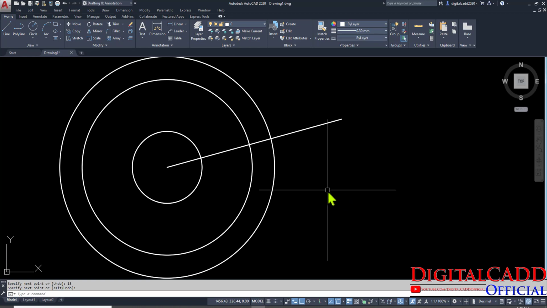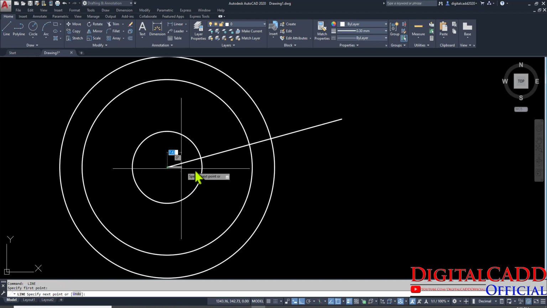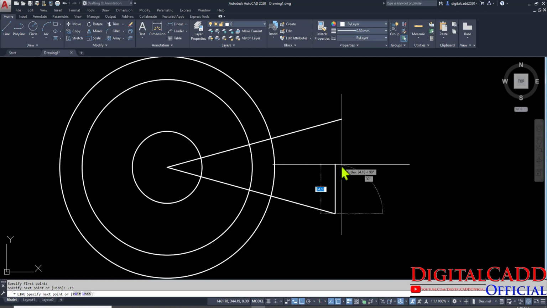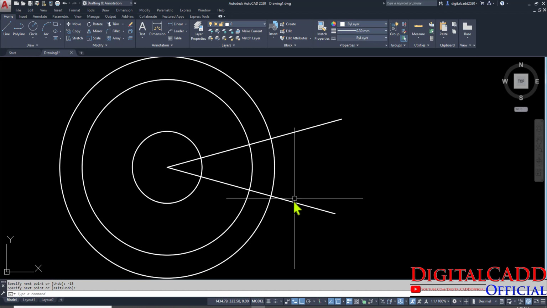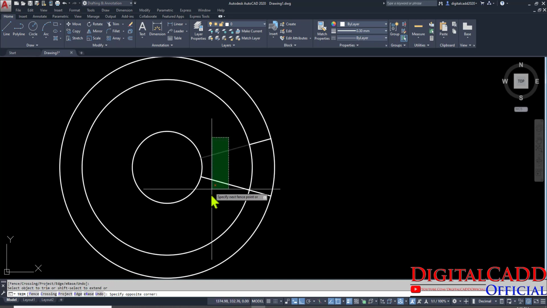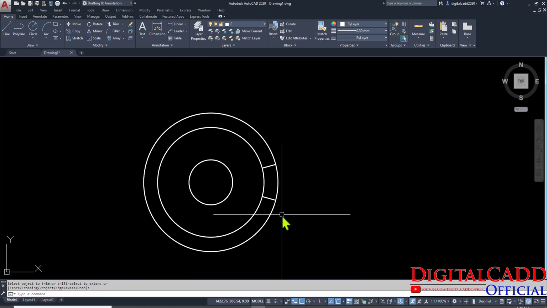Space. Again, space to repeat the same line command, start from the center, press tab, and here we are going to type minus 15 degree for clockwise direction, enter. Space or enter you can press. You need to trim these unwanted lines, TR double enter. Here we have trimmed all these unwanted lines.